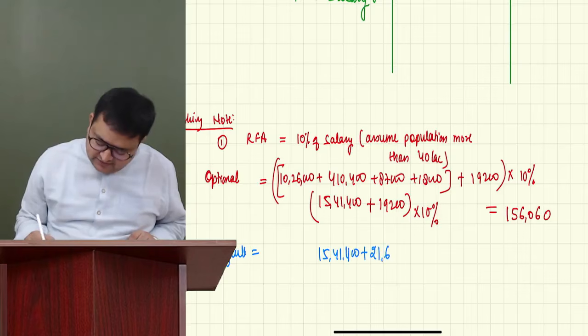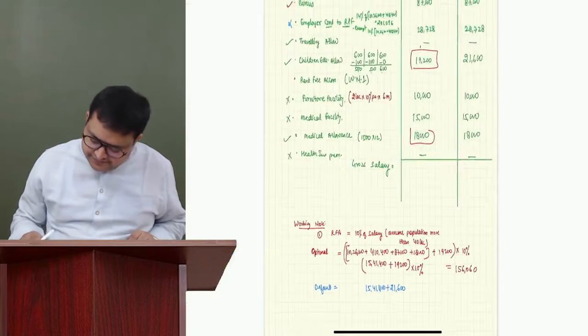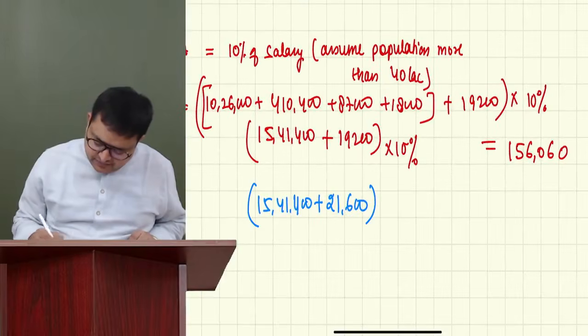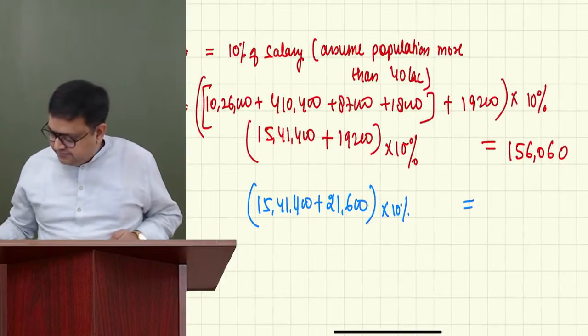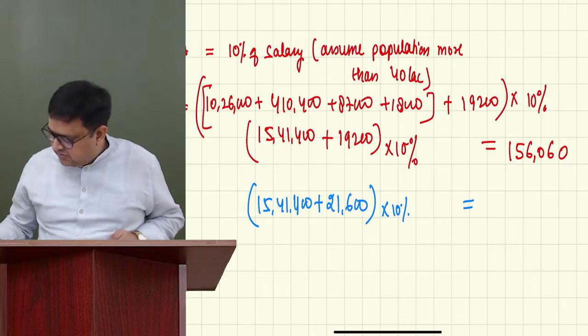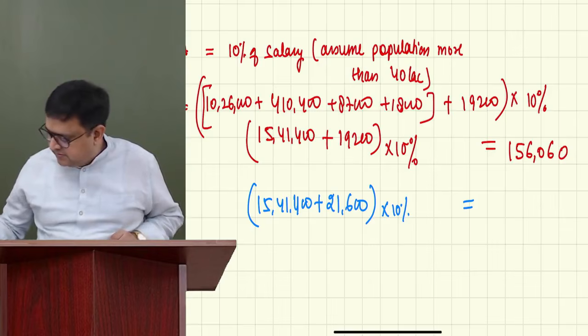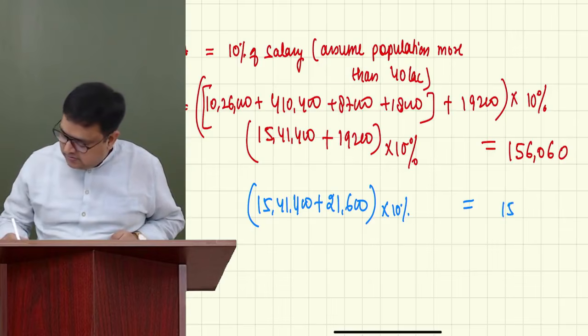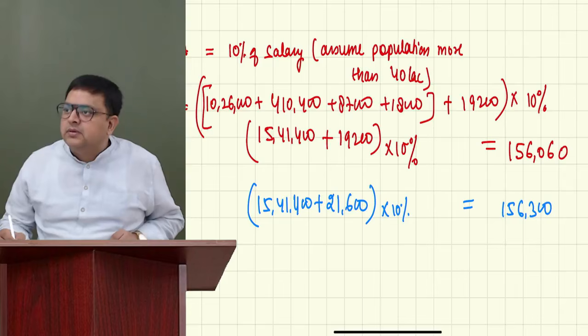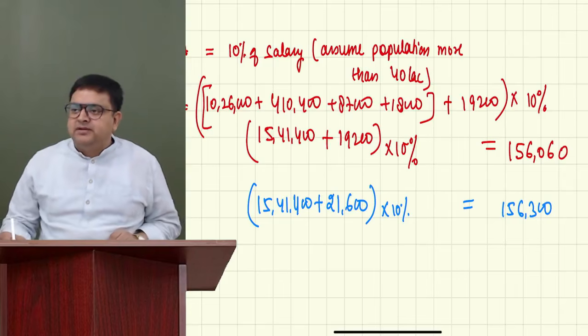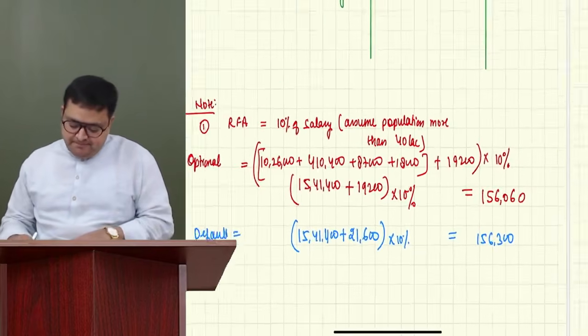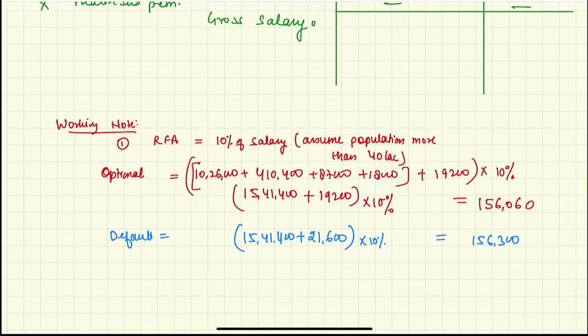There it was 21,600, into 10%. Yours was correct. Correct. Aditya, correct. Very good. Everybody has done this.